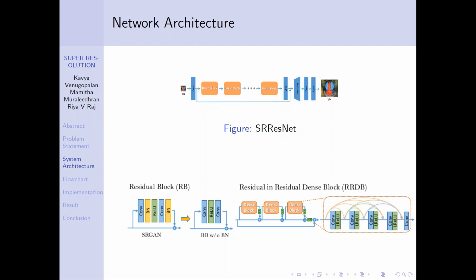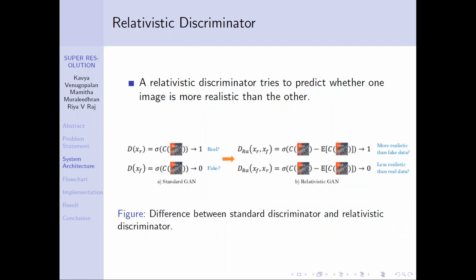So for our project, we remove the BN layers. Hence, a residual block will basically contain convolution layers and the activation function. These basic blocks, when put together with skip connections, will give us a dense block. And these dense blocks are put together to form RRDB. And this RRDB is used for our project.